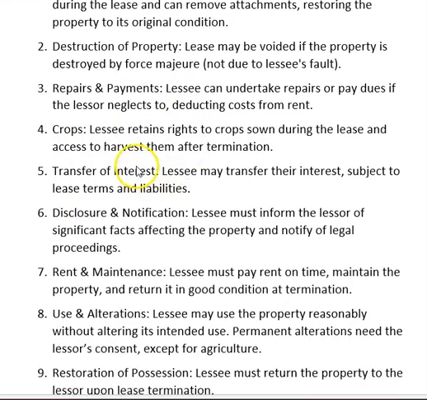Crops. Lessee retained right to crops sown during the lease and access to harvest them after termination.